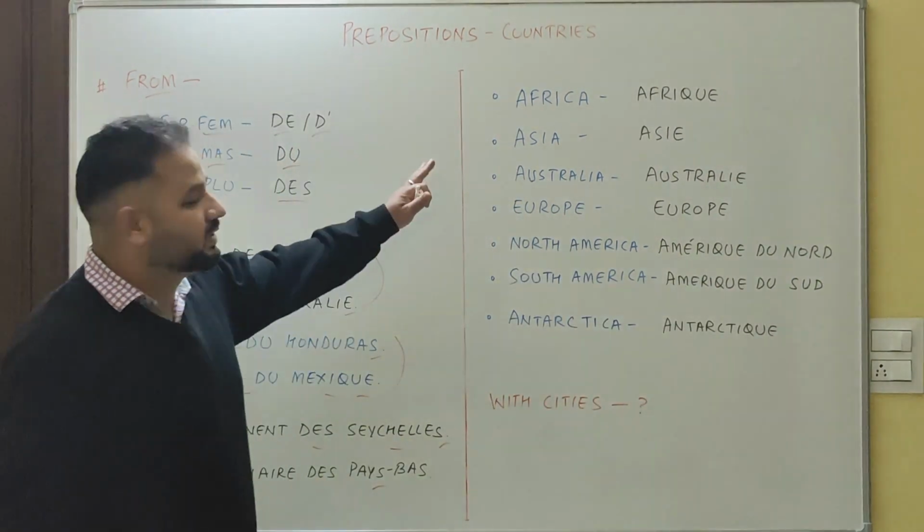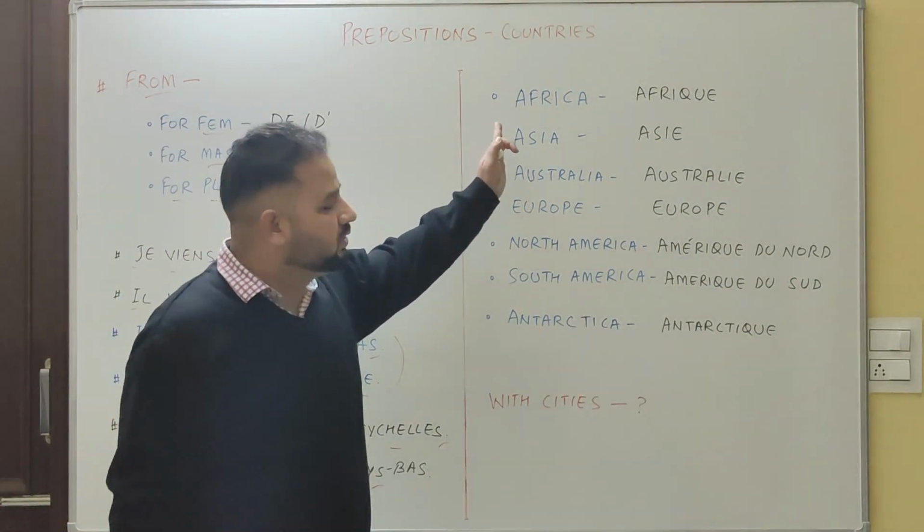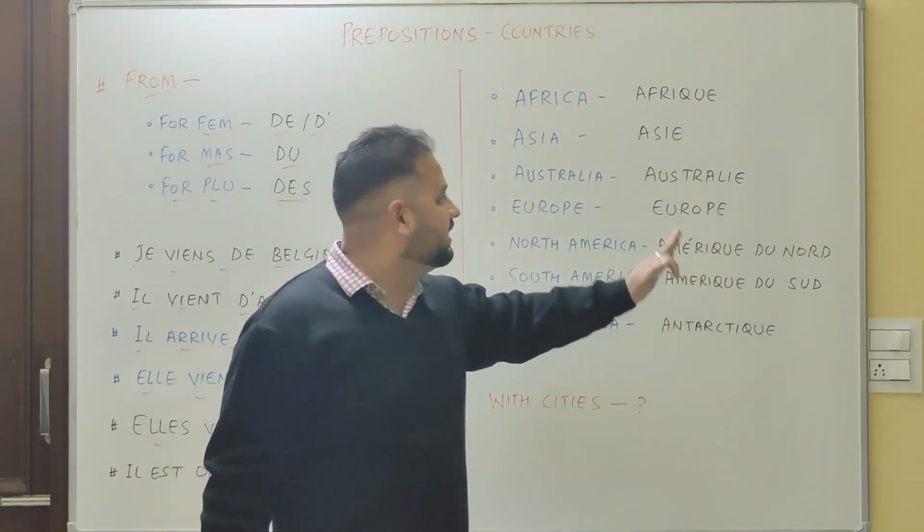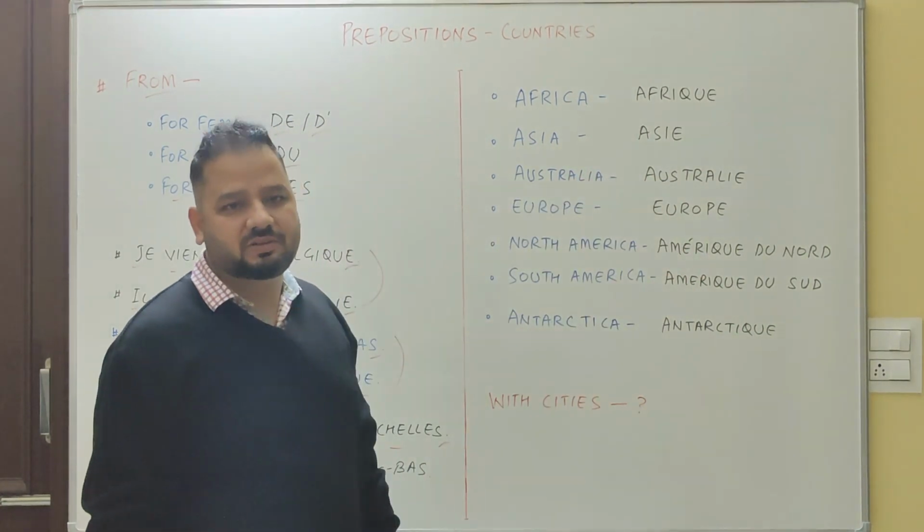Let's discuss continents also. All the continents are ending with E, so they are feminine.